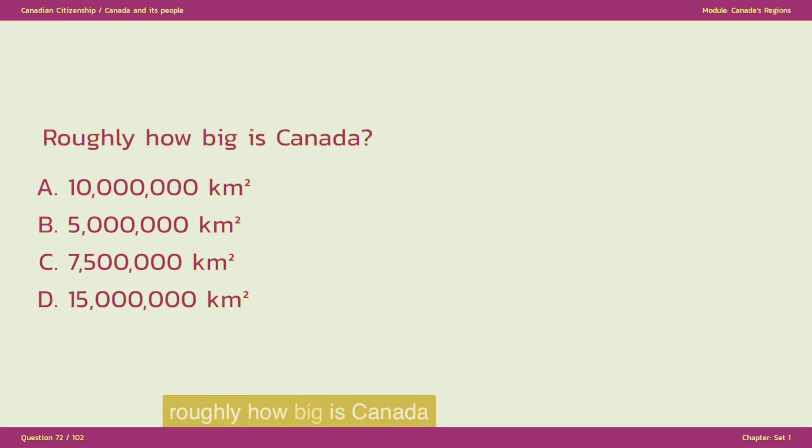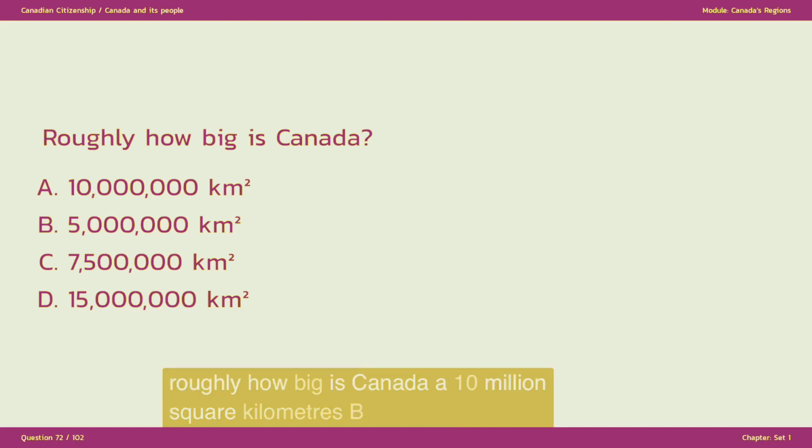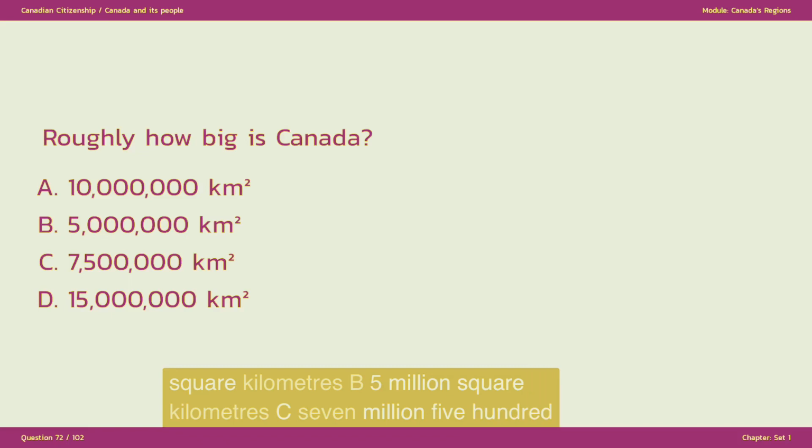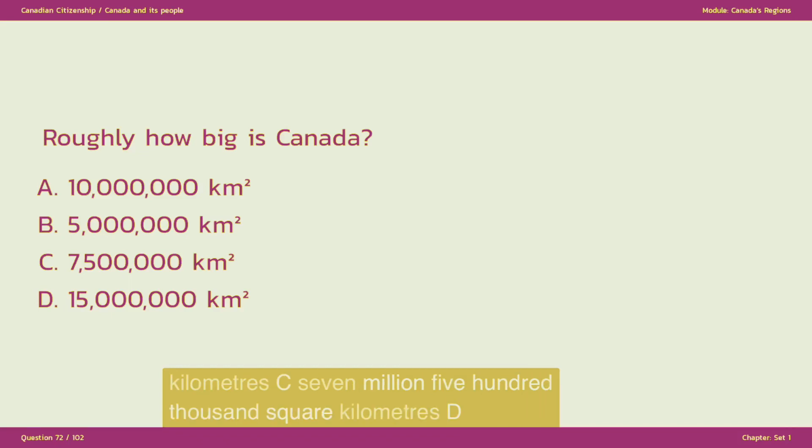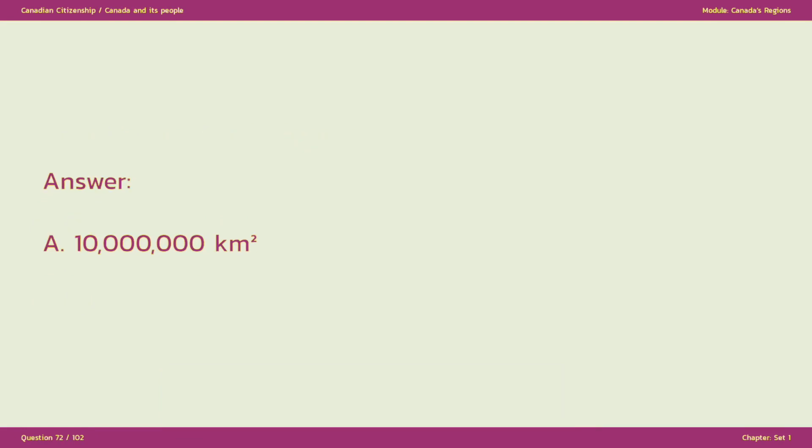Roughly how big is Canada? A. 10 million square kilometers. B. 5 million square kilometers. C. 7,500,000 square kilometers. D. 15 million square kilometers. The answer is A. 10 million square kilometers.